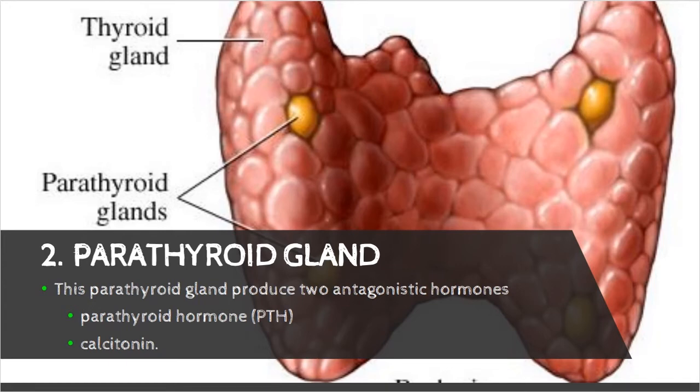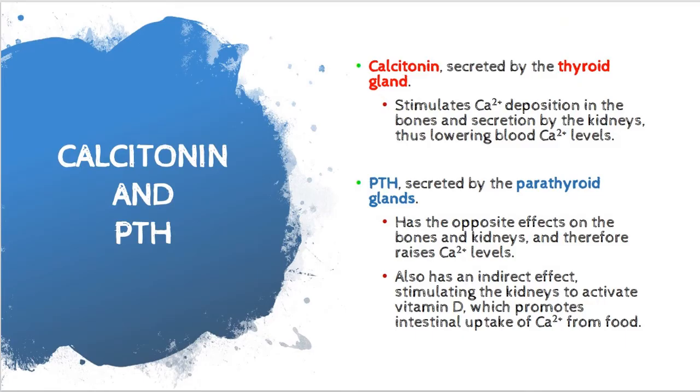Parathyroid gland. The parathyroid gland produces two antagonistic hormones, which are parathyroid hormone or PTH and calcitonin. Calcitonin's function is to stimulate calcium deposition in the bones and also excretion by the kidneys so that it will reduce the amount of blood calcium.